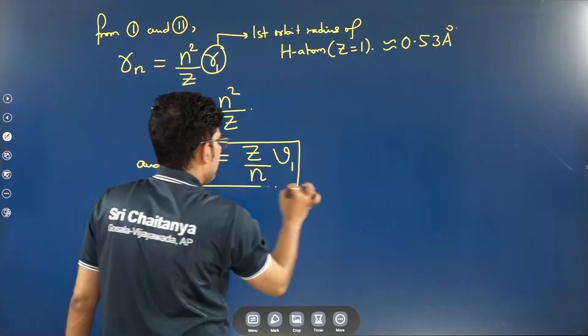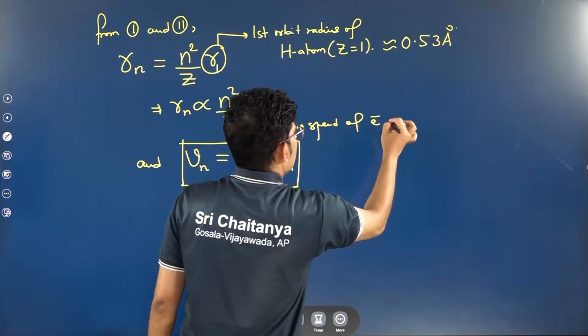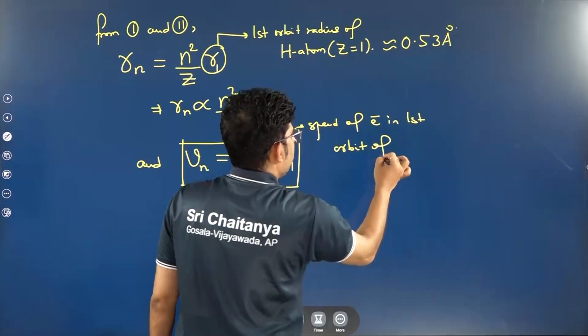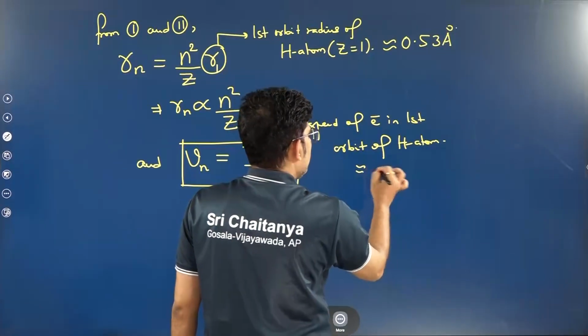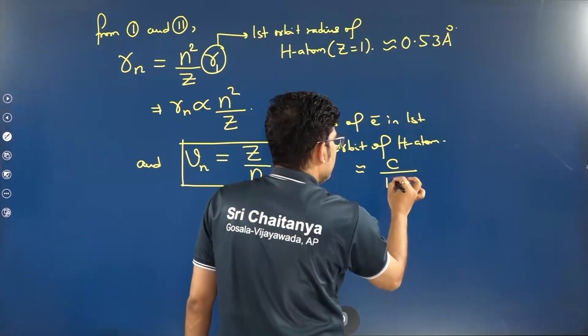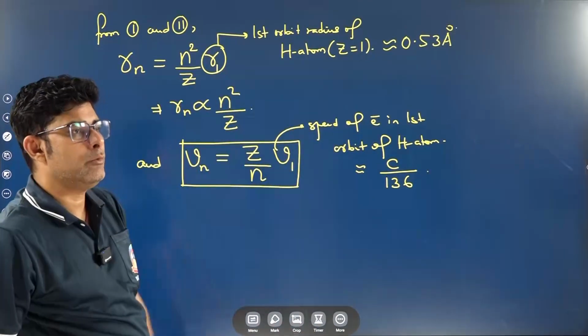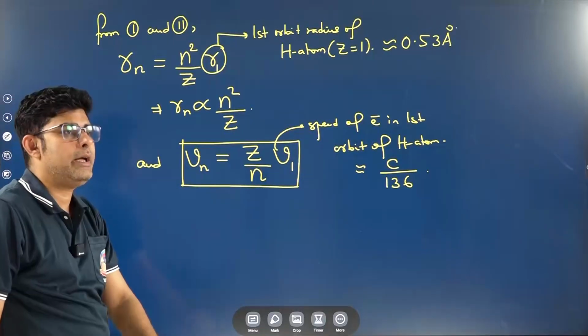This is the speed of the electron in the first orbit of hydrogen atom, and this value is approximately the speed of light divided by 136. So Vn becomes V1 times Z by n.